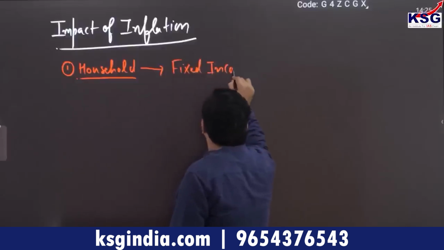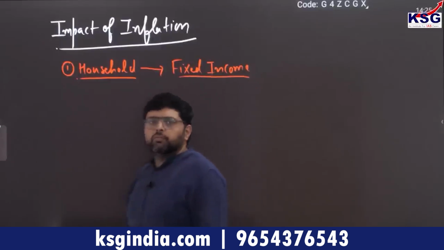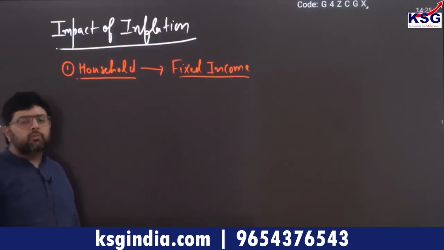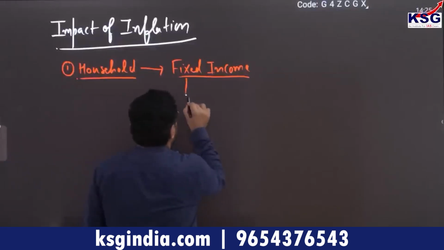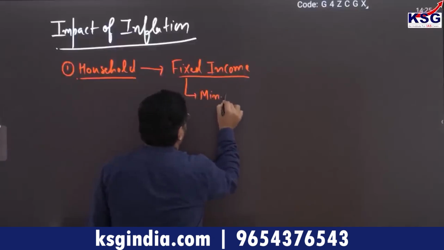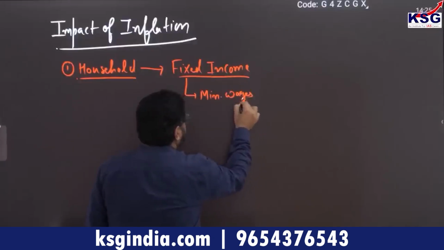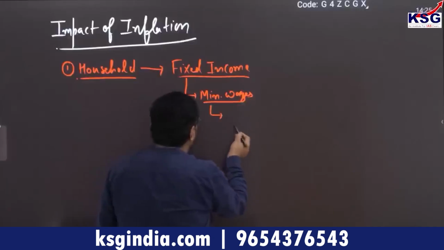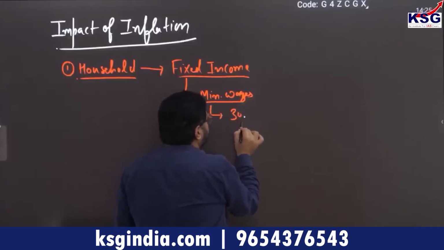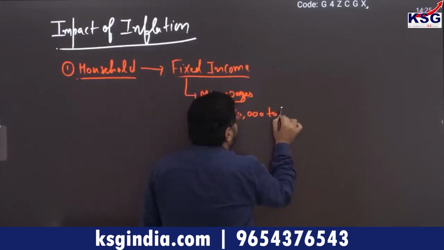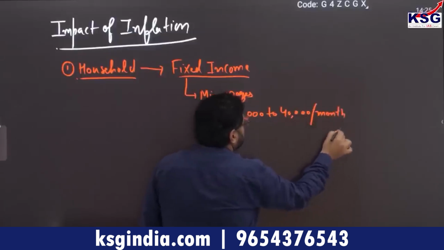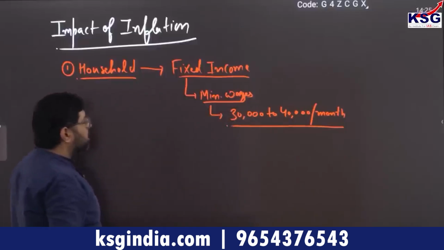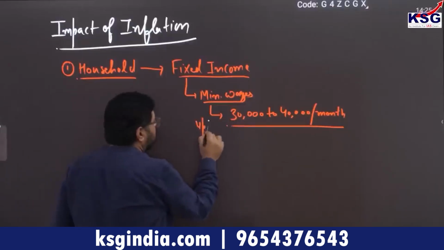Now there can be a possibility that a person is earning 1 crore per annum, that is a fixed income, but I am not talking about those persons. When I am talking about fixed income, it means a person who is earning minimum wages, a fixed income of up to, you can say, 30,000 to 40,000 per month. So it can be less than or at most this.